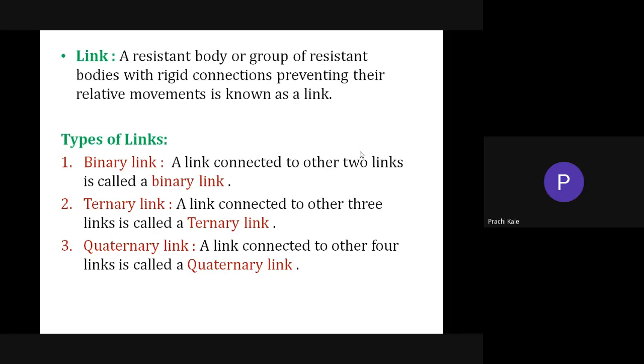So what are the types of links? We have binary link, ternary link and quaternary link. So what is a binary link? A binary link is a link which is connected to two other links. A ternary link is a link connected to three other links, meaning you can connect three links at three different locations. A quaternary link is a link with which you can connect four other links. That is called a quaternary link.